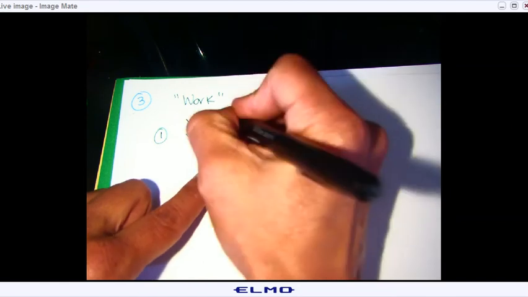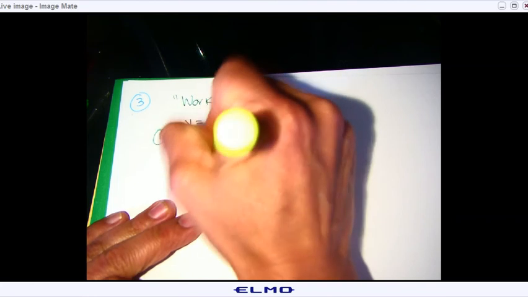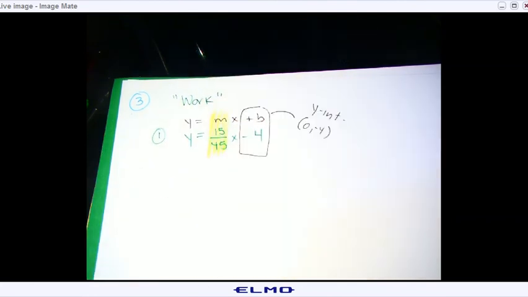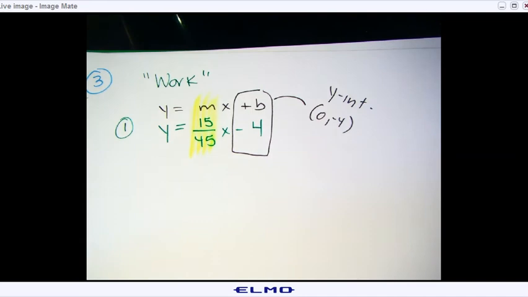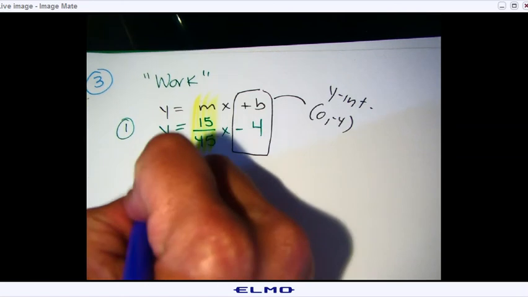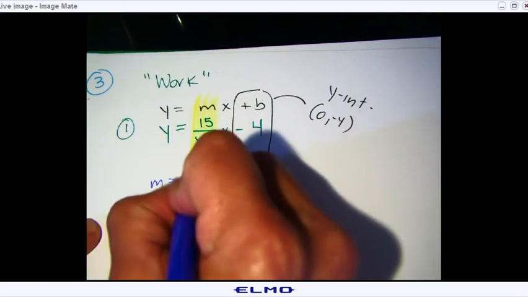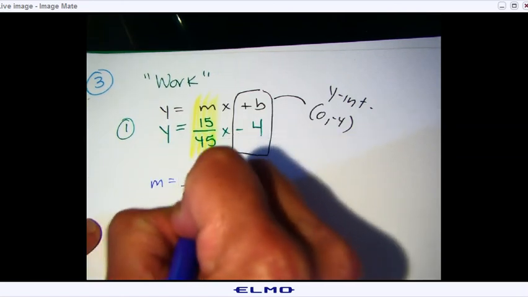However, the m has to change. So we've got to make it simpler, meaning simpler numbers. That's the way I always remember simplify, simpler numbers. It made it easier for me to understand. So let's go ahead and simplify it. M is equal to 15 over 45.